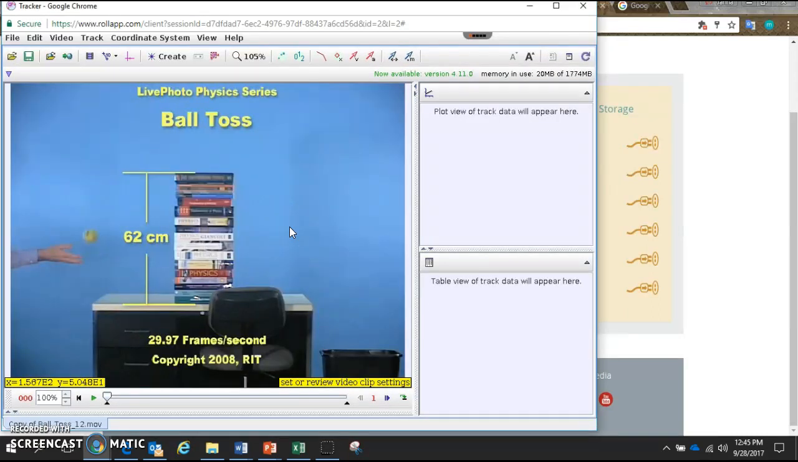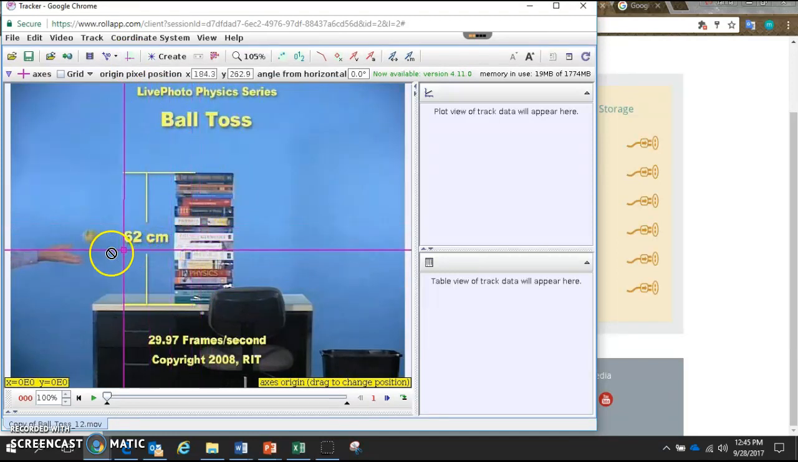Yay, looks great. First thing we do is we set up our coordinate system. Once the video has loaded, you click these purple bars. I can grab the center of these bars, and I want to position them to the start of this video. This is a video of a tennis ball, and it's being tossed into this trash can.